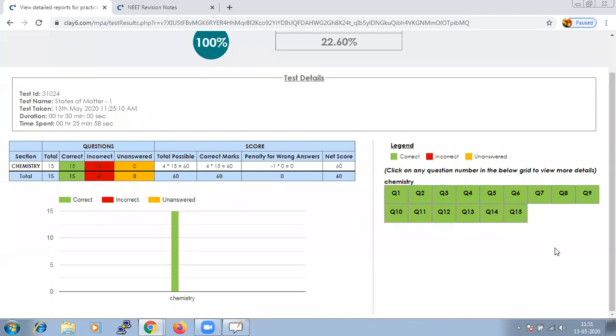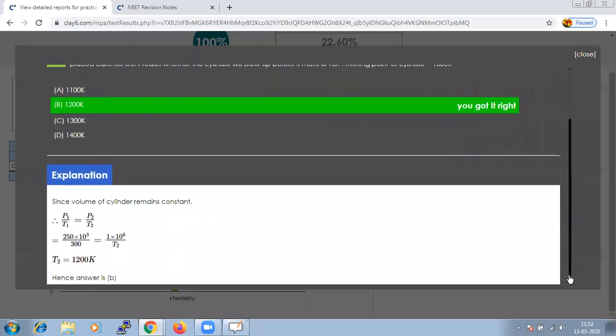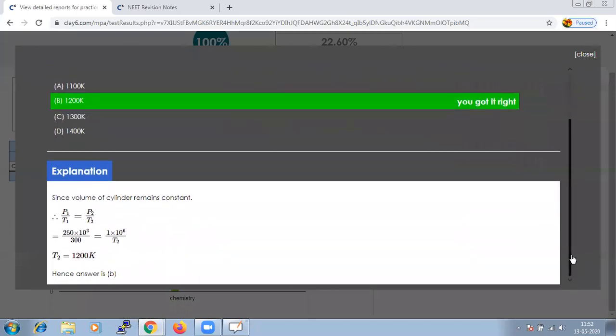And if we need to know the explanation of a question, how it is solved, or if I have gone wrong and need the right answer, you can click on the question. It will give you the right answer, and along with it you will get an explanation of how the right answer is reached. It will give you a clear idea where we have made a mistake and where we need to rectify it.